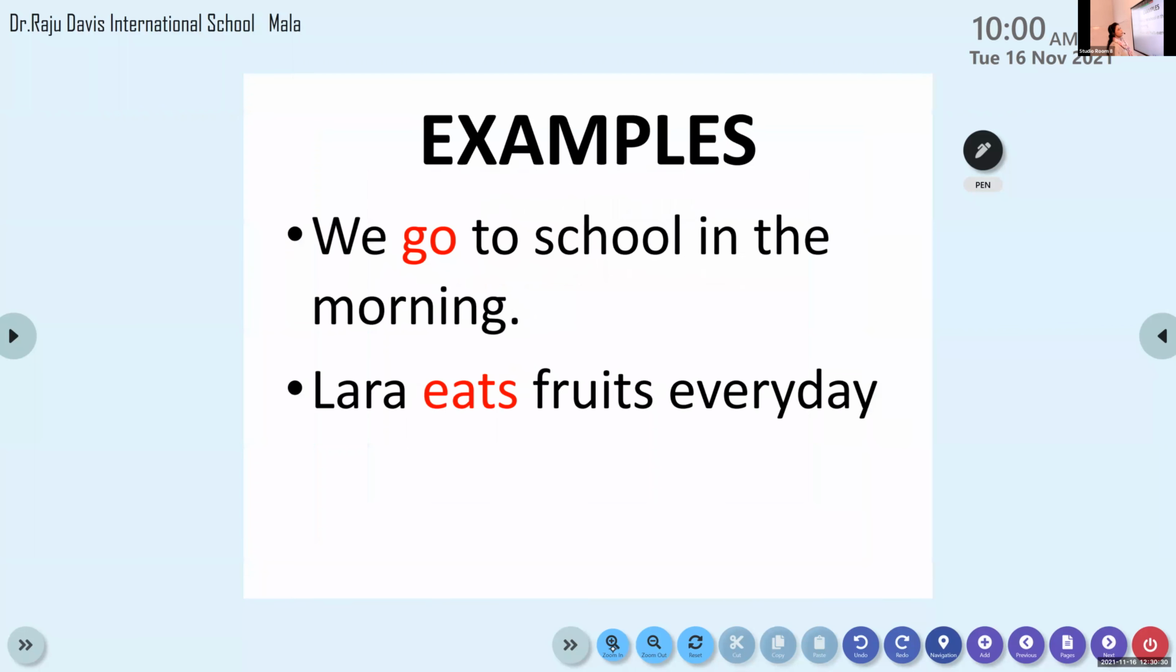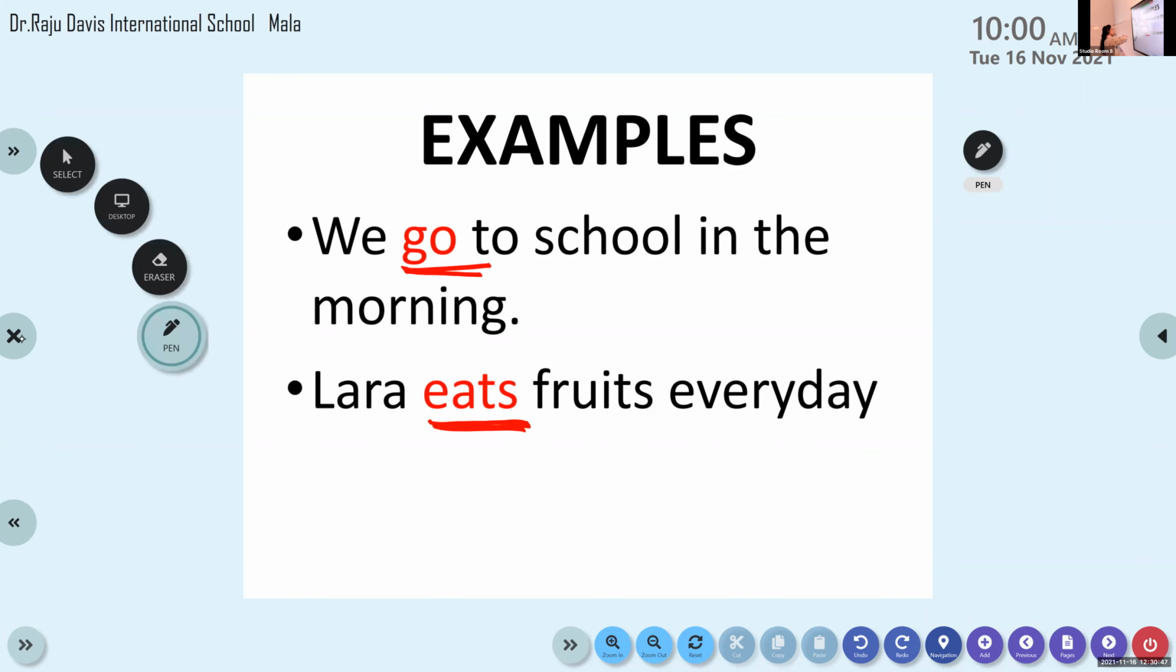Now, these are few examples for you. We go to school in the morning. Lara eats fruits every day. Lara eats fruits. So go and eats are the action words here. Is that clear to all of you?